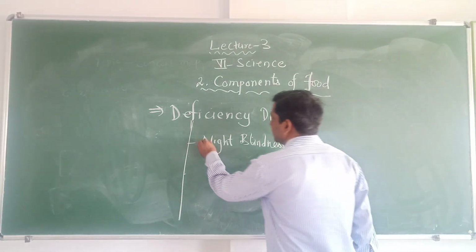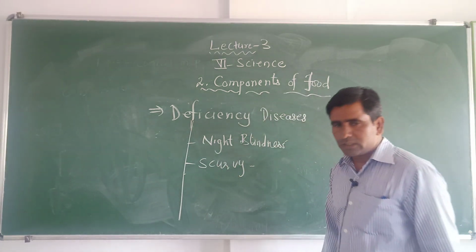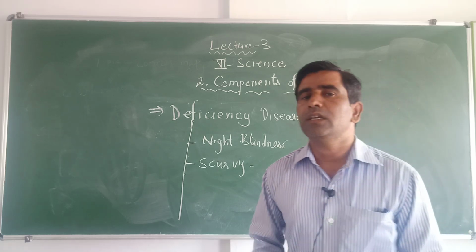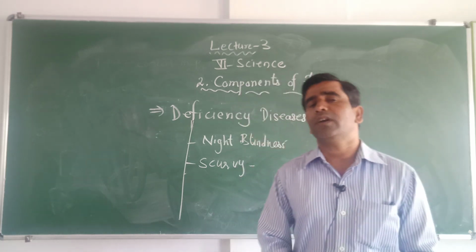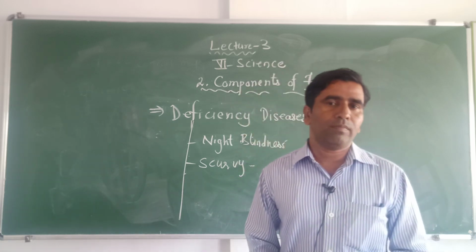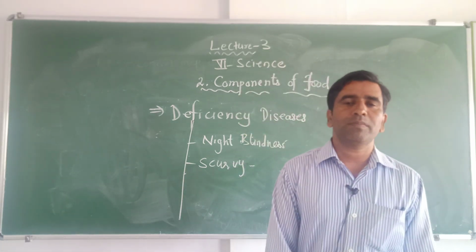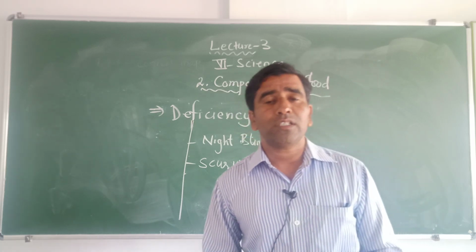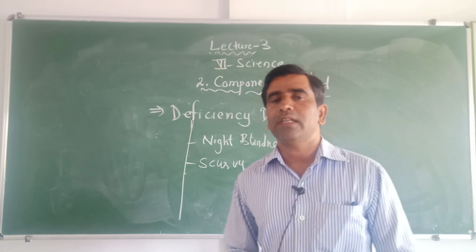The next disease by deficiency is scurvy. Scurvy is a disease caused by the deficiency of vitamin C in the diet. If a person lacks vitamin C in the diet, he will suffer from a disease called scurvy. The symptoms of scurvy are bleeding gums and blood vessels problems, and the person suffering from scurvy needs to consume foods which are rich in vitamin C, like citrus fruits. Orange, etc. are the fruits which contain vitamin C.